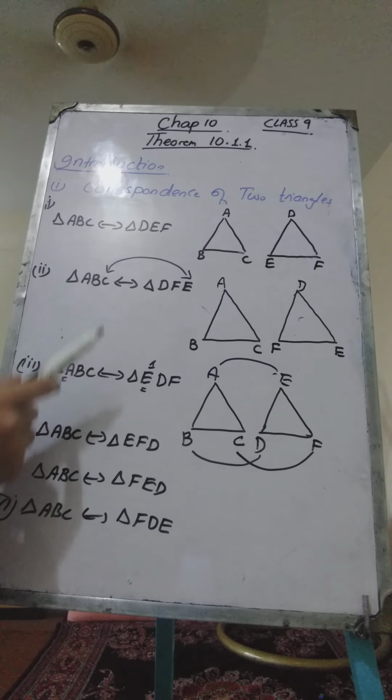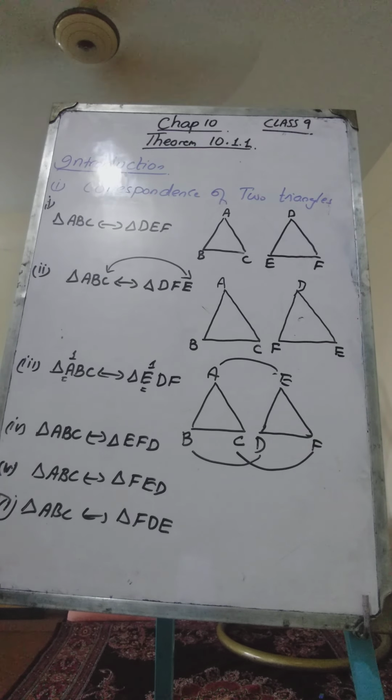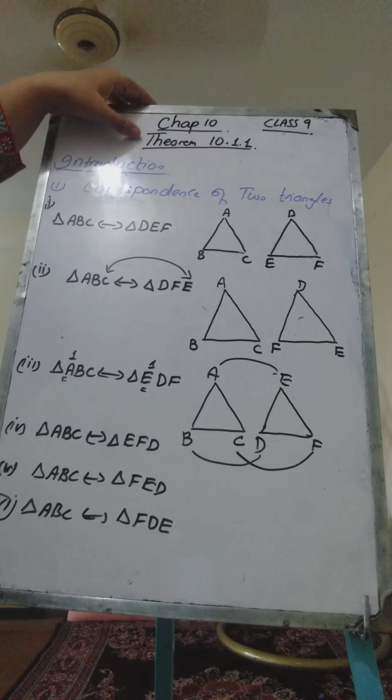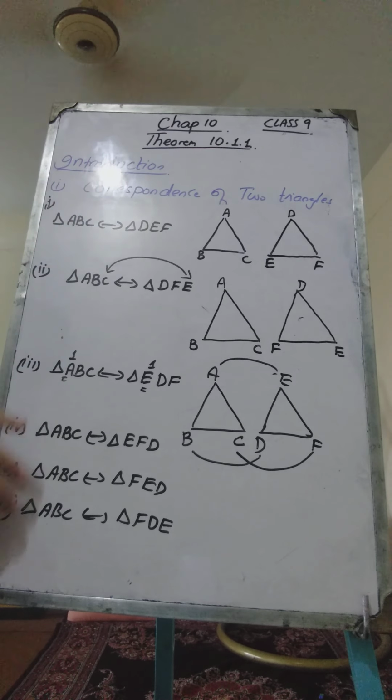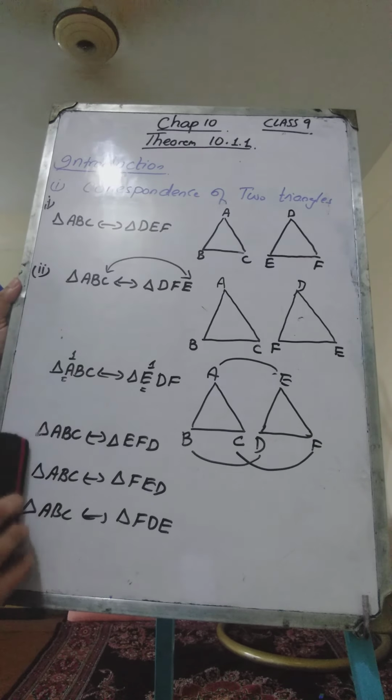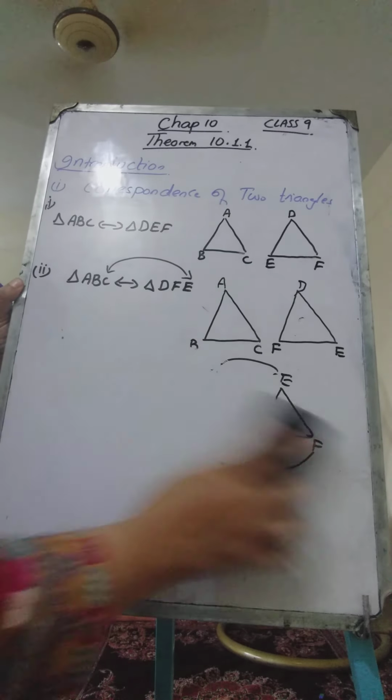You can take any one of them which suits you, and I will tell you which correspondence to take. How to choose which is the best correspondence for us when we will be doing the proof of theorem 10.1, I will discuss this, that out of 6 which correspondence should be taken. So this is called the correspondence of two triangles.